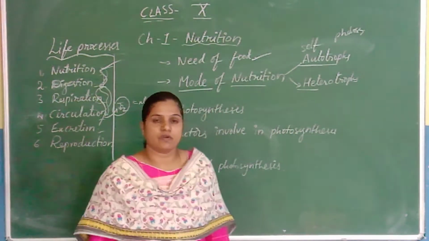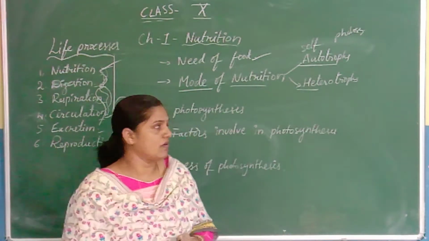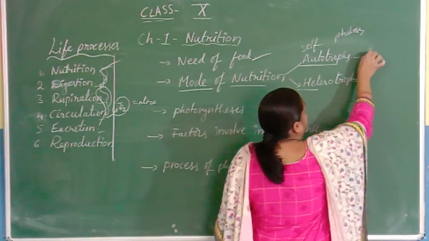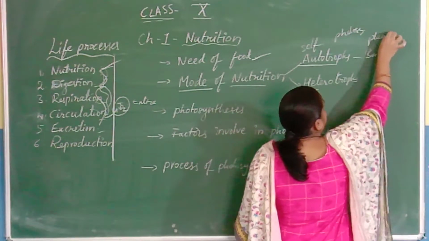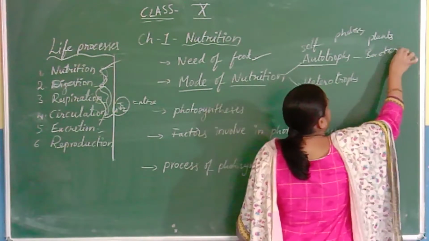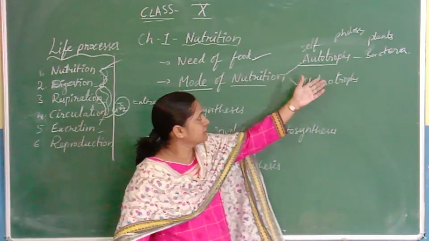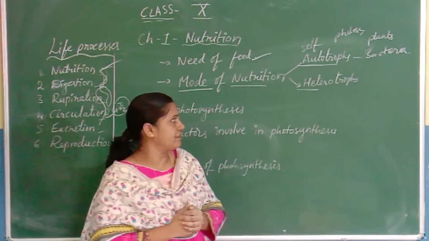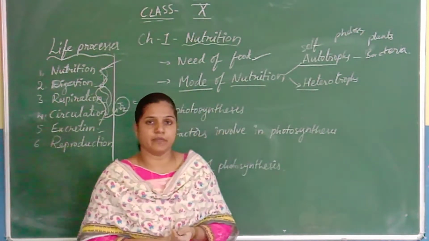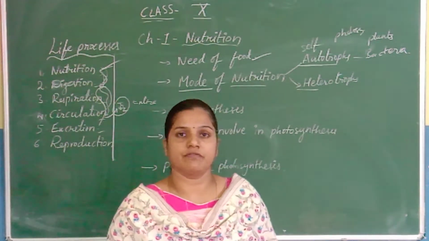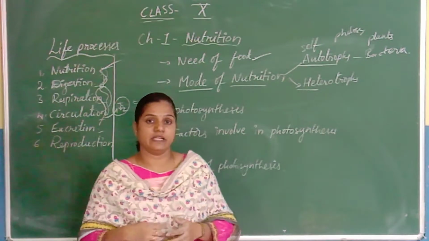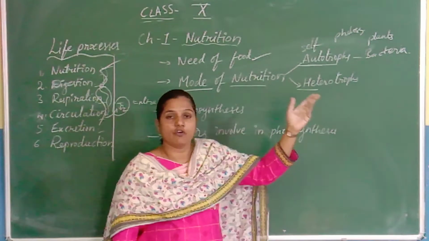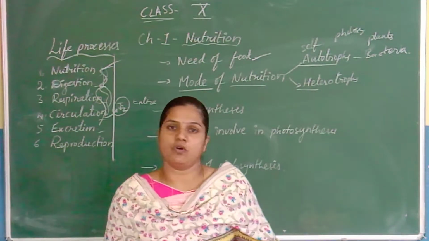Examples of autotrophs are all green plants and some species of bacteria. These plants and bacteria utilize sunlight as a source of energy, and they prepare their own food material by a special process called photosynthesis. Based on the source of energy, autotrophs are again divided into 2 types, photoautotrophs and chemoautotrophs.